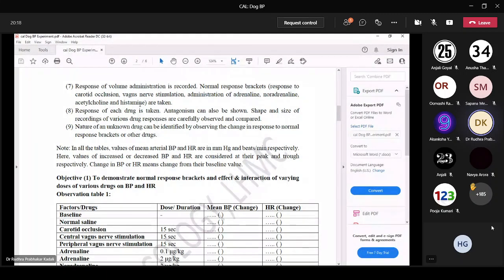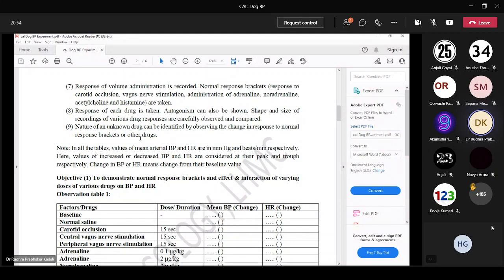Next, the nature of unknown drugs can also be identified by observing the change in response compared to normal response brackets or other drugs. Sometimes you may be asked to identify unknown drugs. How will you identify? By comparing with the normal responses. You know what the normal responses are. So when an unknown drug is given, if adrenaline is causing rise in BP but the unknown drug is causing fall in BP, from that you can say whether it is an alpha blocker or beta blocker, depending upon the responses. You can tell whether the unknown drug is an agonist or antagonist.